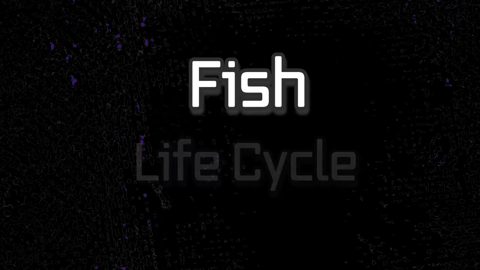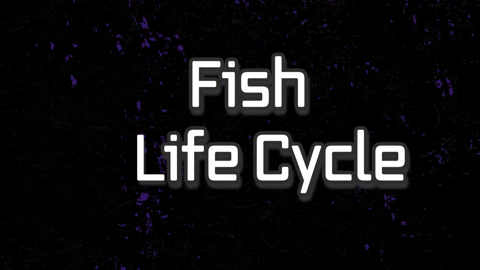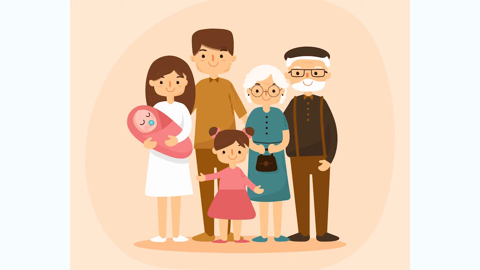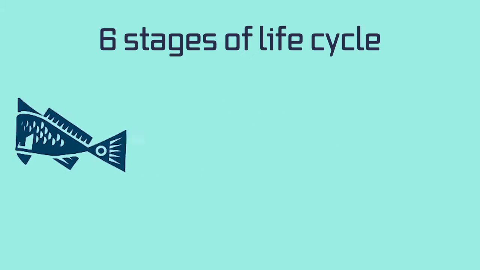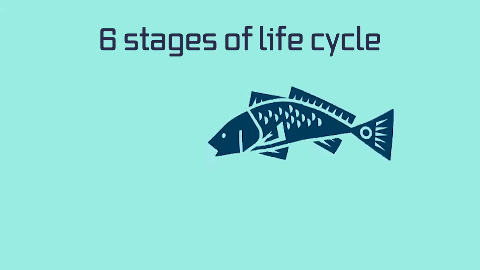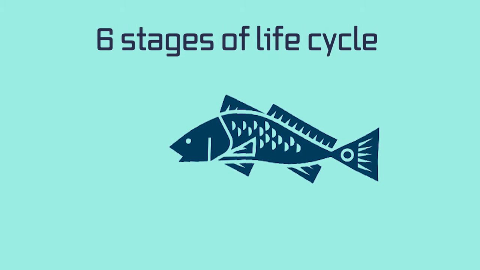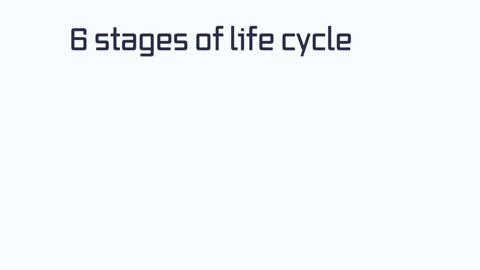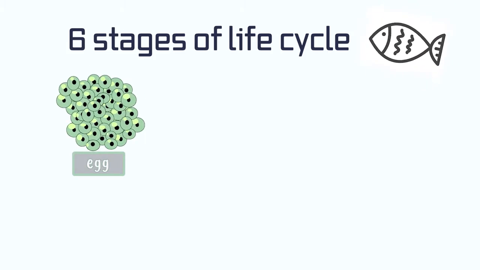Fish undergo various life stages throughout their lifetime. Similar to humans who have 6 life stages altogether, from fetus, baby, child, adolescent, adult, and old person, fish too experience 6 stages in their life cycle. The origin of fish life begins from a simple small egg.